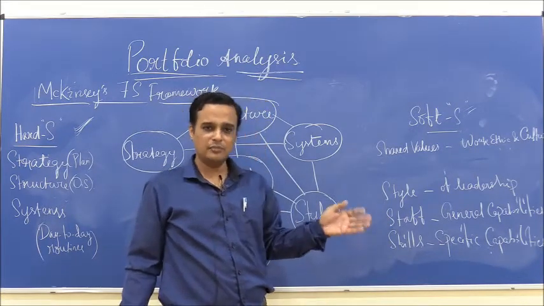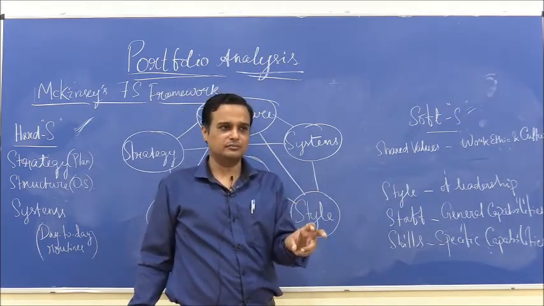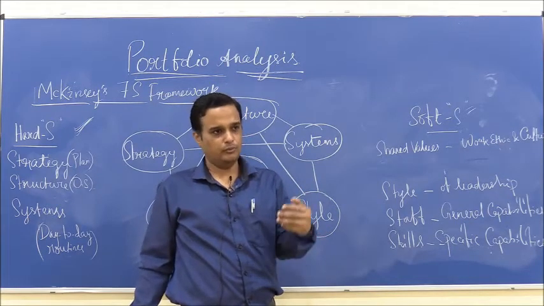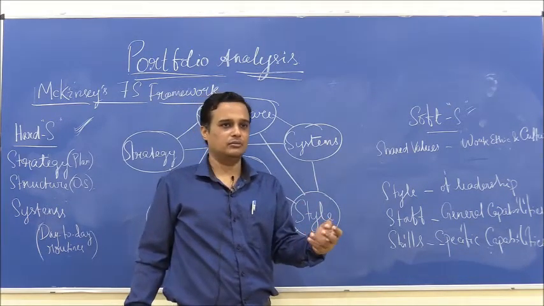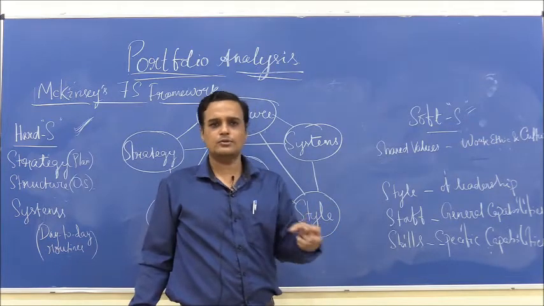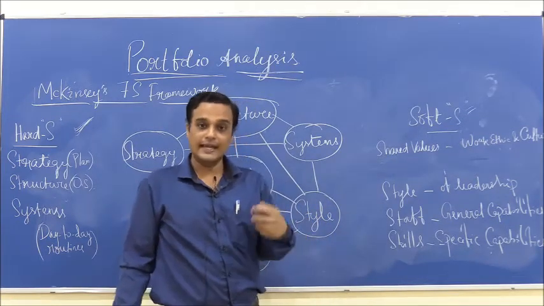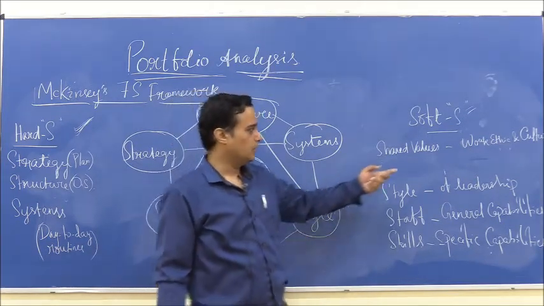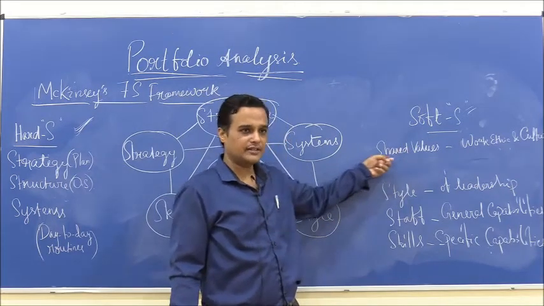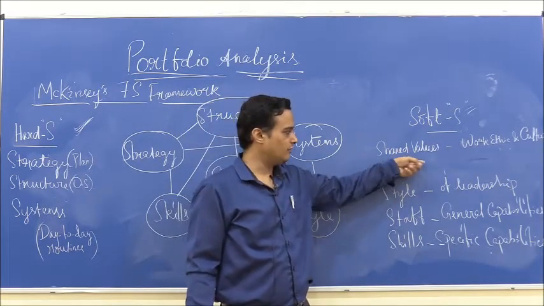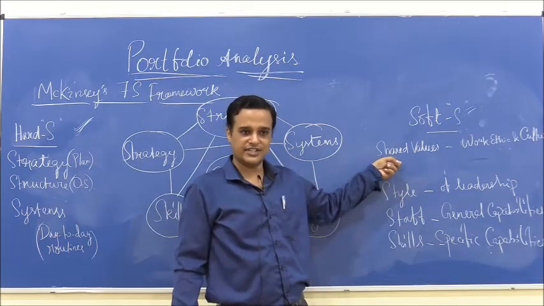Everybody wants to be associated with an ethical organization. You may be a customer, you may be a supplier, you may be a regulator. So, ethics is taken care of by this S, that is shared values.